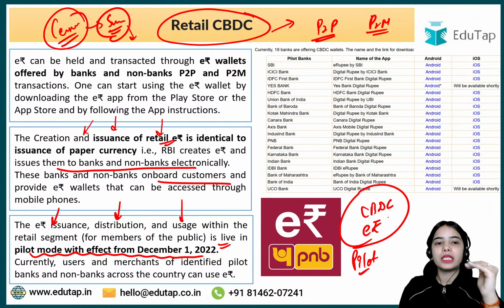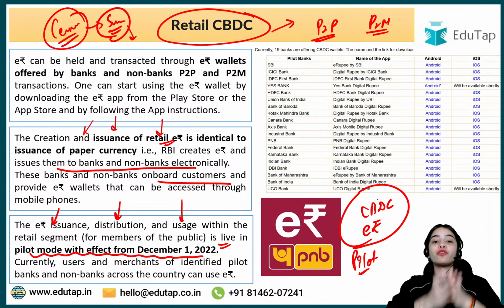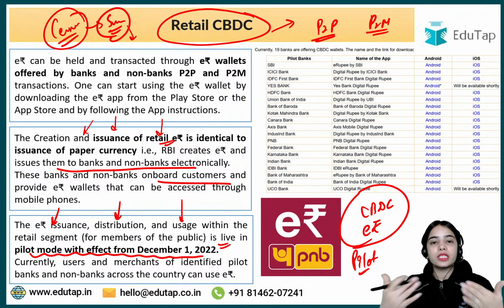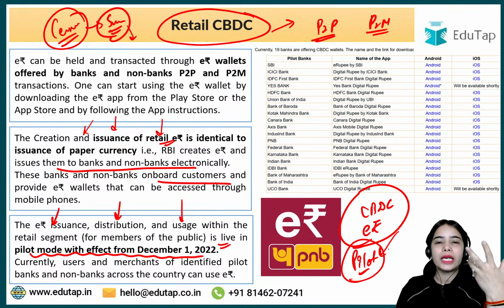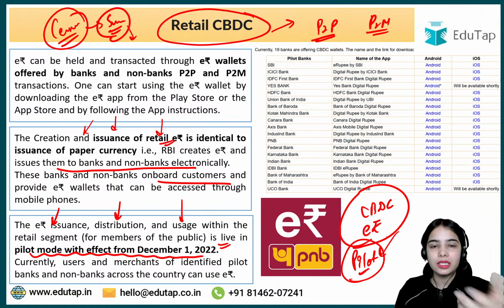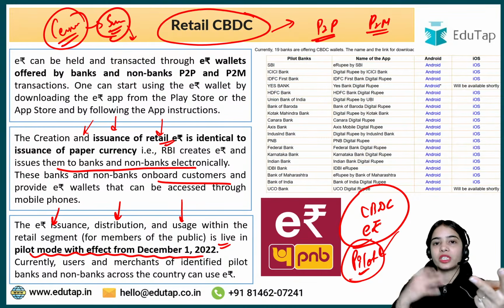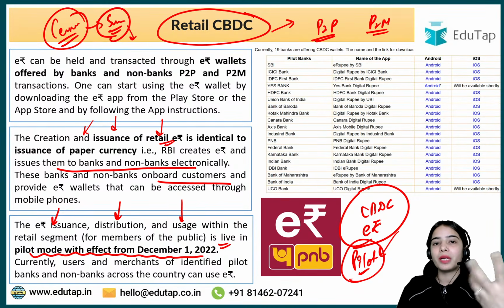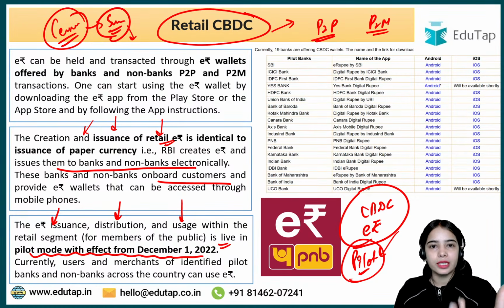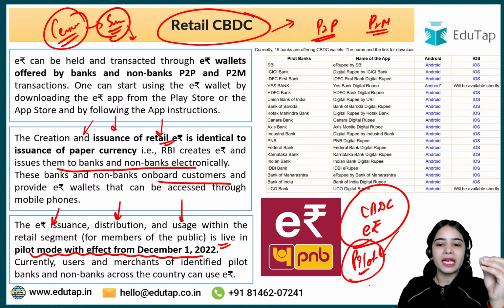Similarly, before rolling out the CBDC for the whole of the country, there is the pilot that is going on, where in a controlled environment there is testing that is happening: how much is the acceptance, what about the architecture or the technology behind the e-Rupee, is it working in a fine manner, are the people able to use it in a successful manner or not. So there is a pilot that is going on.